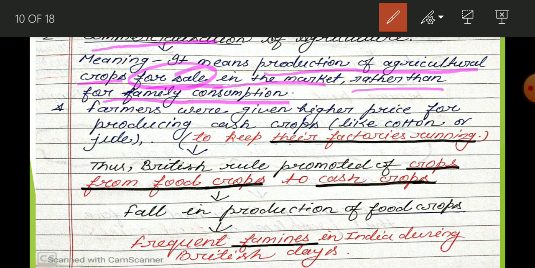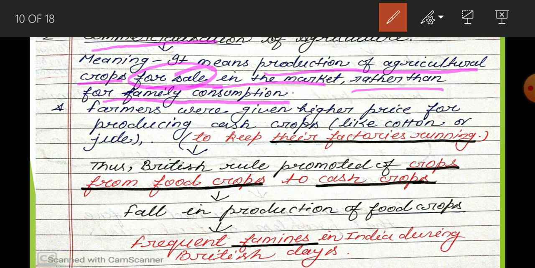If a farmer is doing farming so that he goes to sell it in the market, this condition is known as commercialization of agriculture. Means he is not doing the agriculture for family requirement, for family consumption. He is doing farming so that he can sell the product in the market.